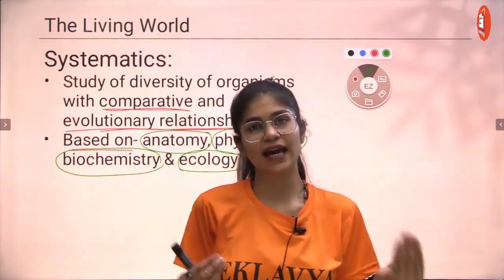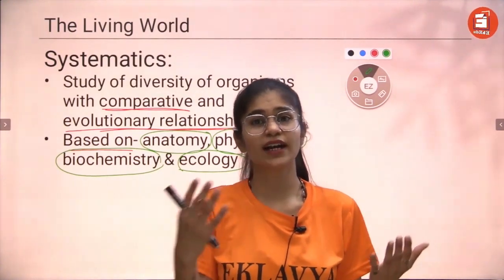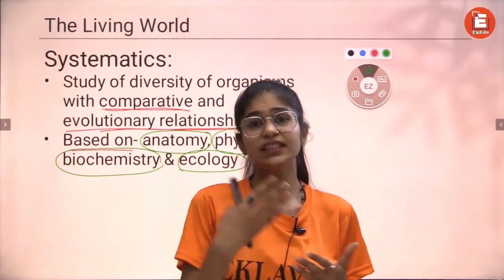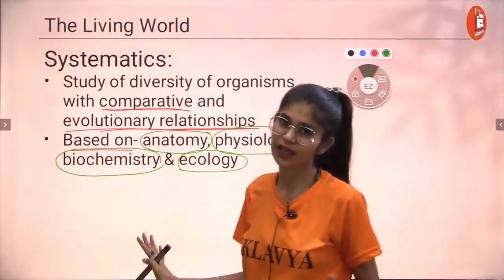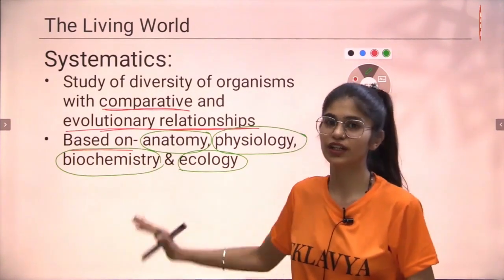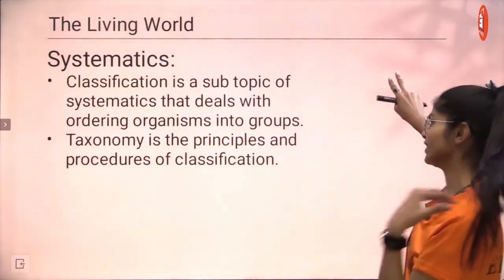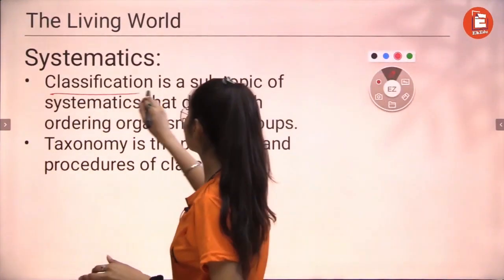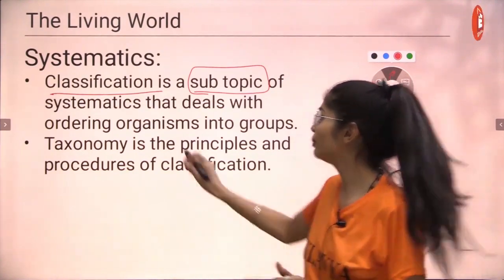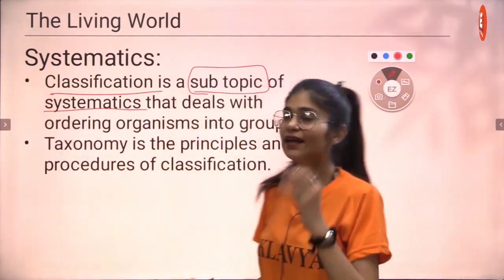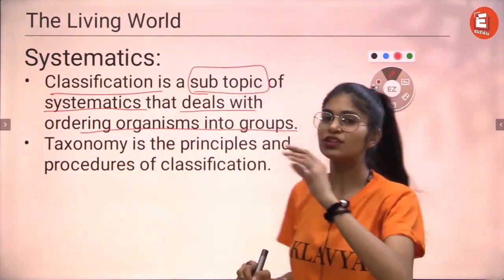There are a lot of organisms that we already know of, but like I said, there are so many organisms that are still being discovered every single day. So it is very, very important to keep studying those organisms, and these are the bases that we study those organisms on. Now, classification is actually said to be a subtopic. It is a subtopic of what? Systematics. Because in classification, we only deal with ordering organisms into groups.